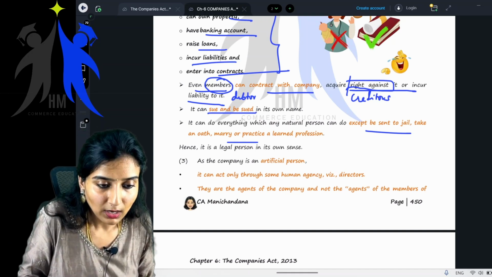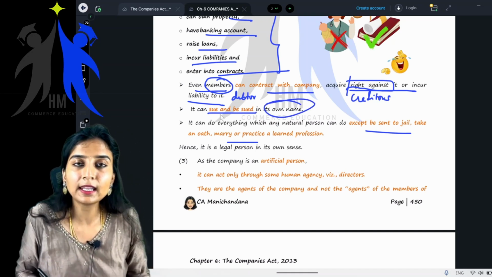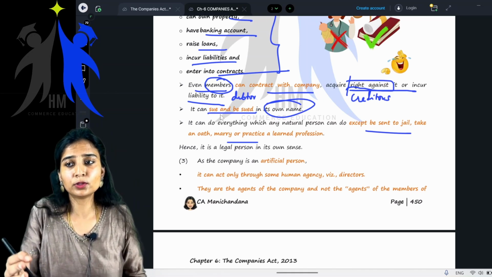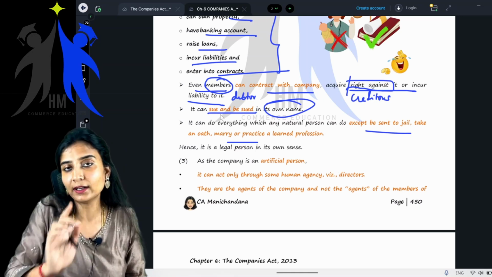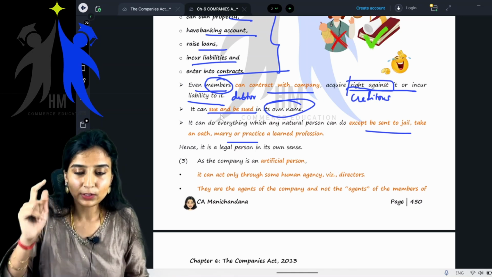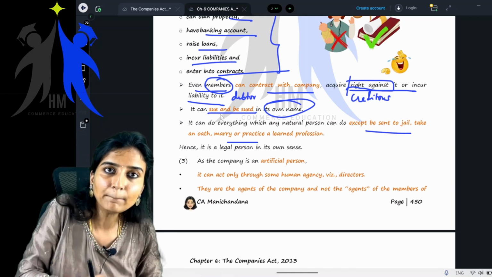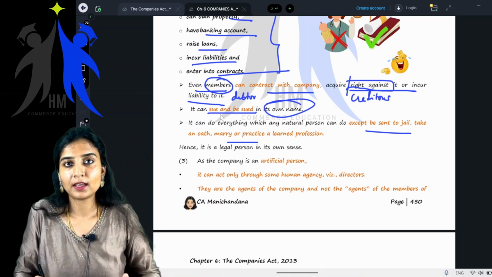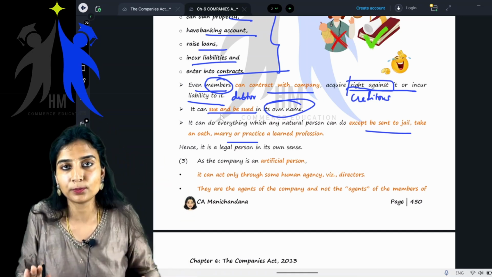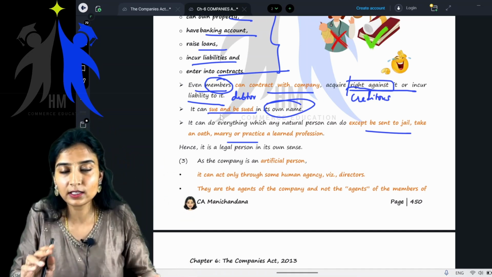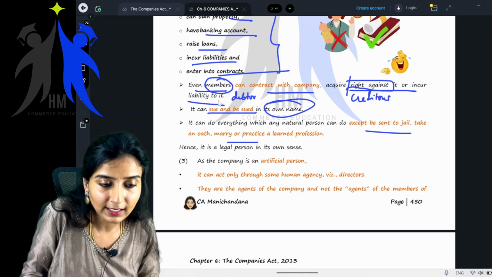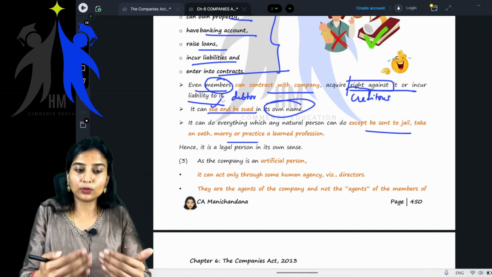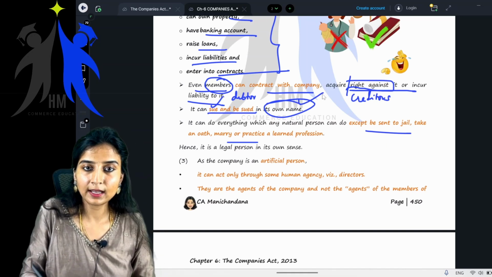It can sue and be sued in its own name. Meaning, say for example, you want to file a case against this company. You can do it, not against the members of the company. You can file a case against the company itself. You can sue the company, meaning the company can be sued and the company can sue you. So it can file a case against you, meaning it can sue. The company can sue, or it can be sued in its own name.